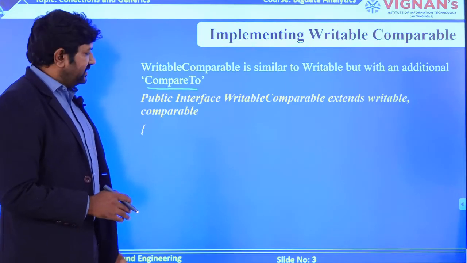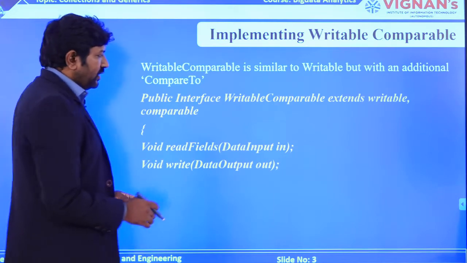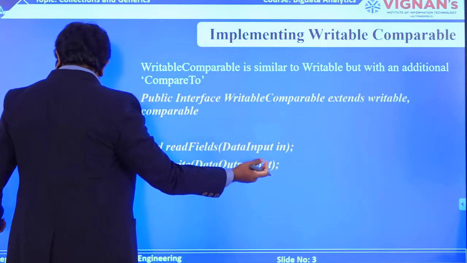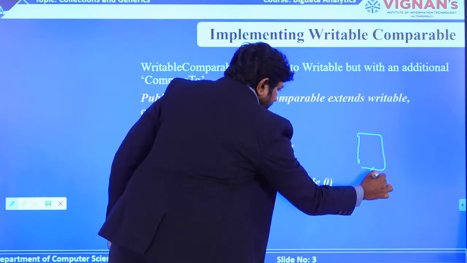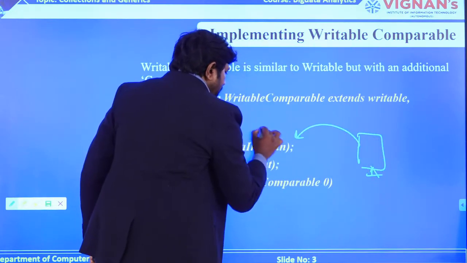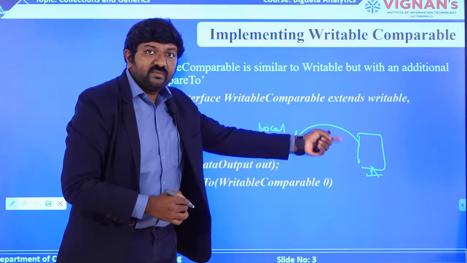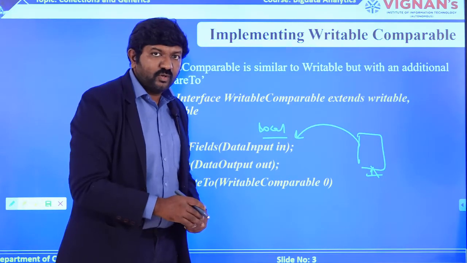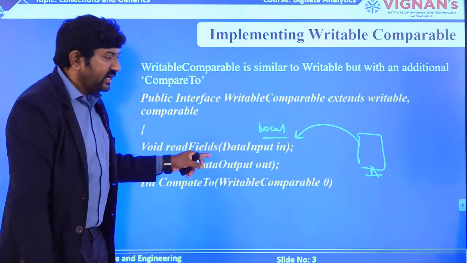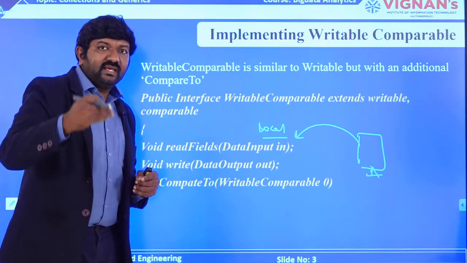We have already seen these two functions, which are readFields and write. As I told you, when your data is coming from the external PC into your local machine, the data will be received in terms of bytes. So you have to convert them back into objects to store. Before that, you use this function called readFields to store the data. Fields means you are getting the data in the form of bytes.